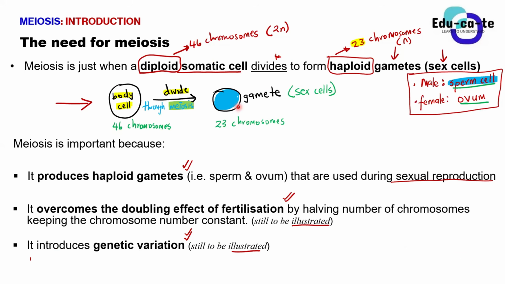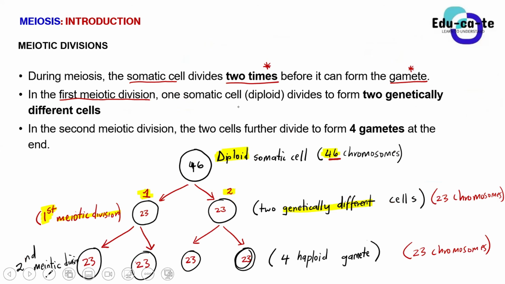We also say that meiosis takes place in two divisions. We start with one cell, and that cell is a diploid somatic cell. It's a cell found in your body consisting of 46 chromosomes in a human being. It's not always the same for other animals, but for human beings, our body cells contain 46 chromosomes.